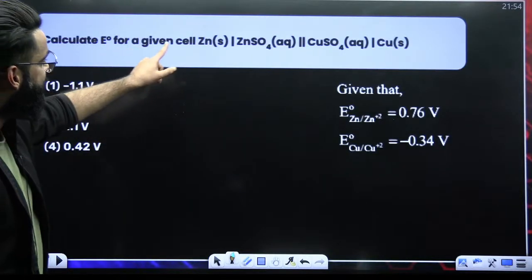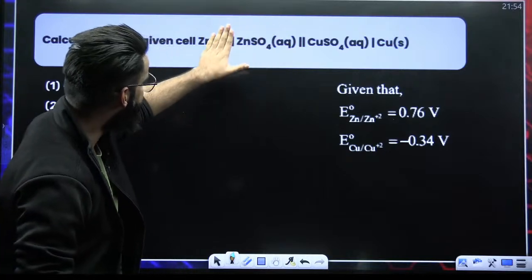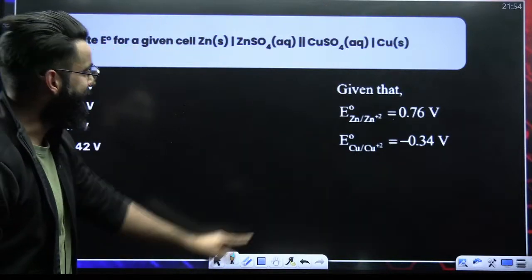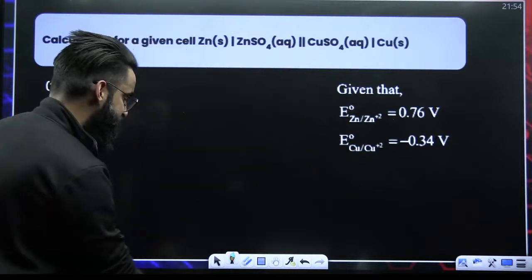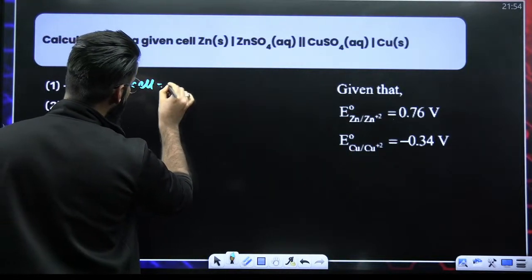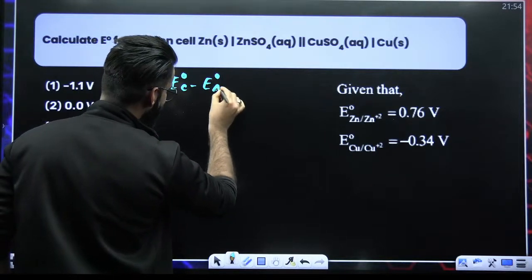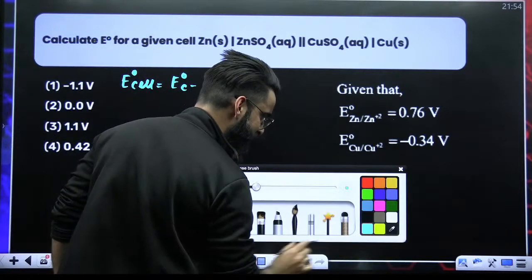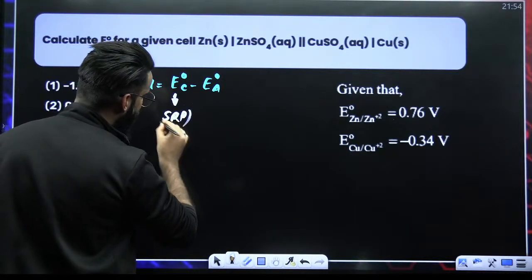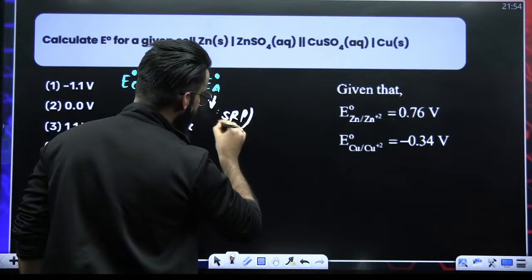Calculate E0 for the given cell. We are given the cell. This is the salt bridge. On the left side, we have zinc electrode. On the right side, we have copper electrode. E0 values are given. We are supposed to calculate E0 cell. My dear students, do you remember E0 cell is nothing but E0 cathode minus E0 anode? In this equation, we use the SRP of cathode and the SRP of anode.